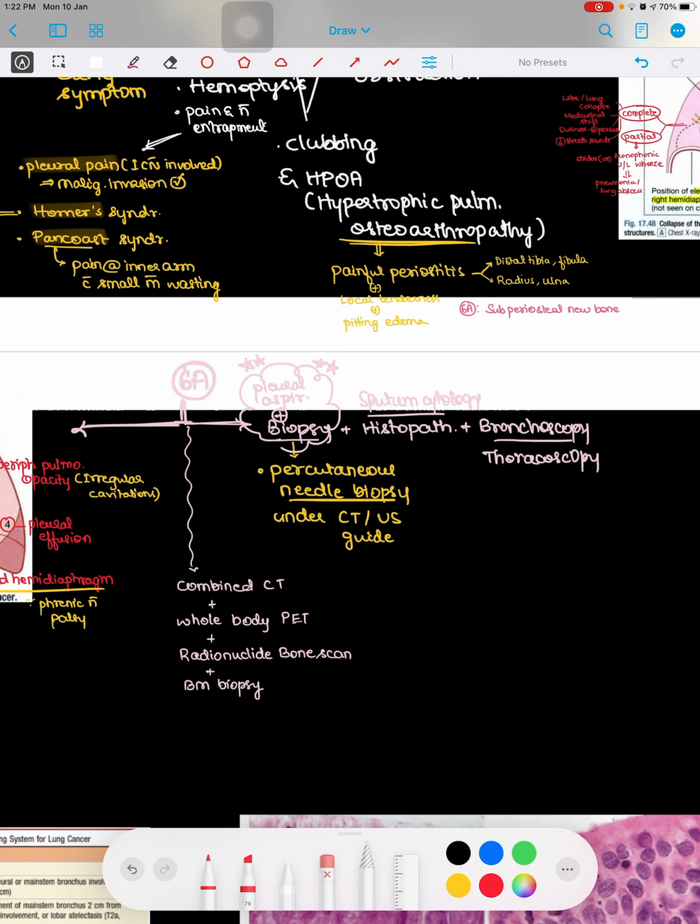Then the third most important point you have to remember is pleural aspiration. We take a pleural aspirate and biopsy, that is, a needle biopsy under CT or US guidance. If the tumor is very close to the periphery, you do a percutaneous biopsy.